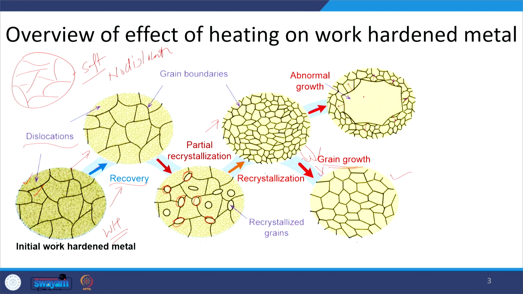So, this is what happens when an annealed metal is subjected to deformation.